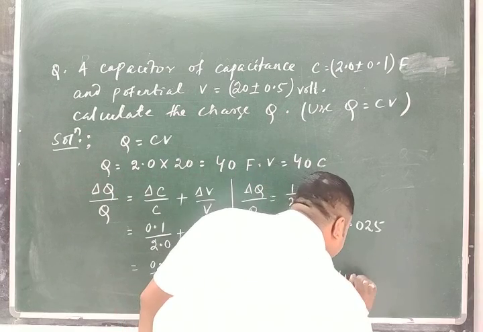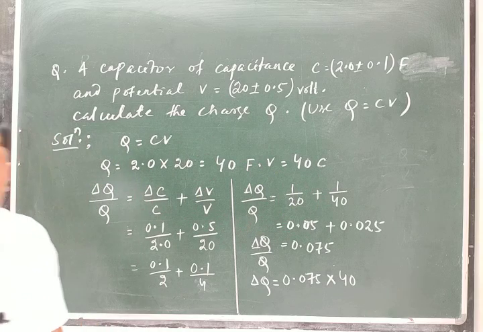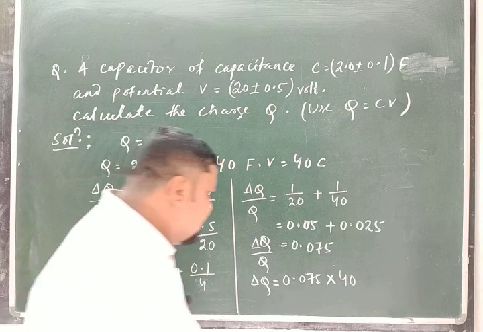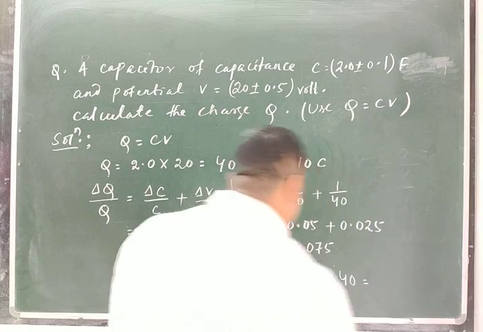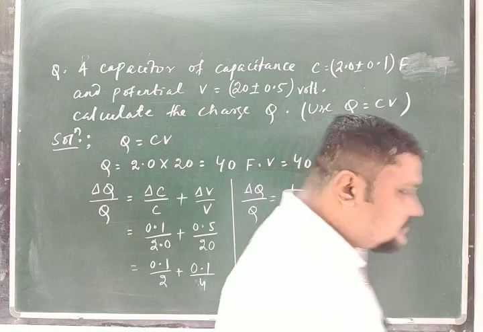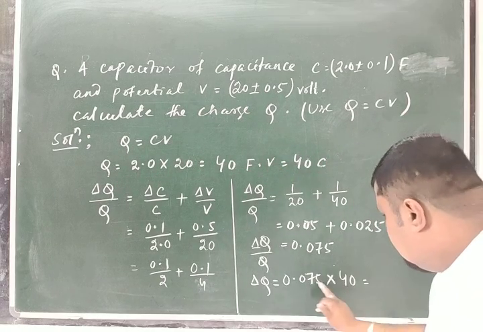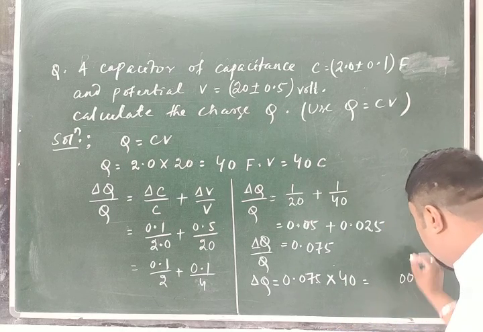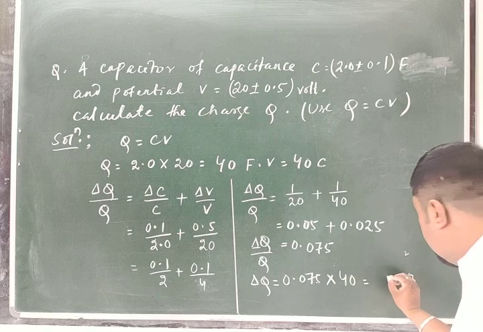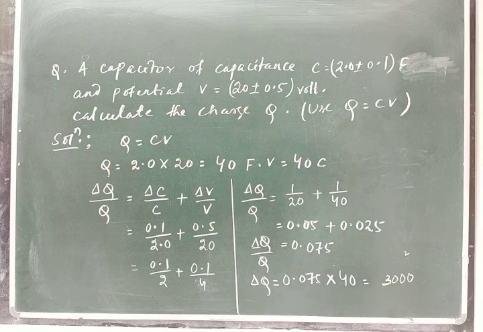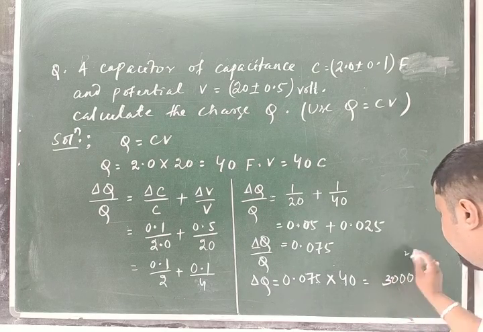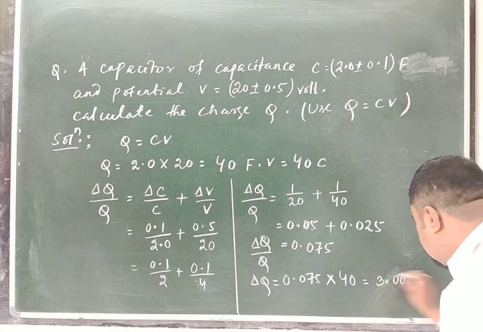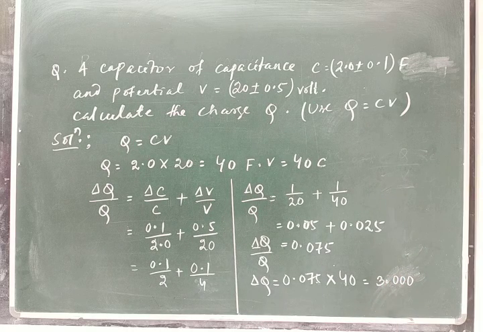So multiply 0.075 into 40. So this will give you how much? Multiply that, and this is 3.000, or simply it is 3.